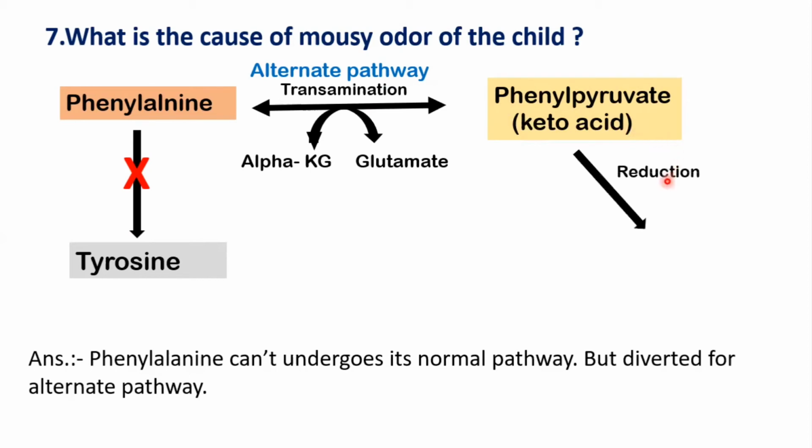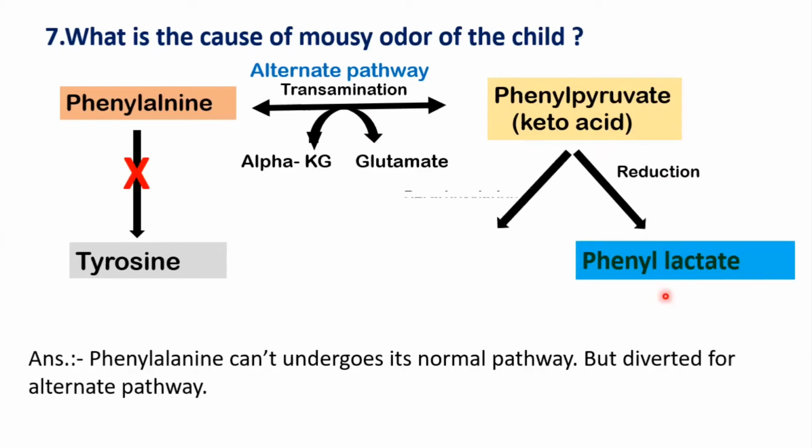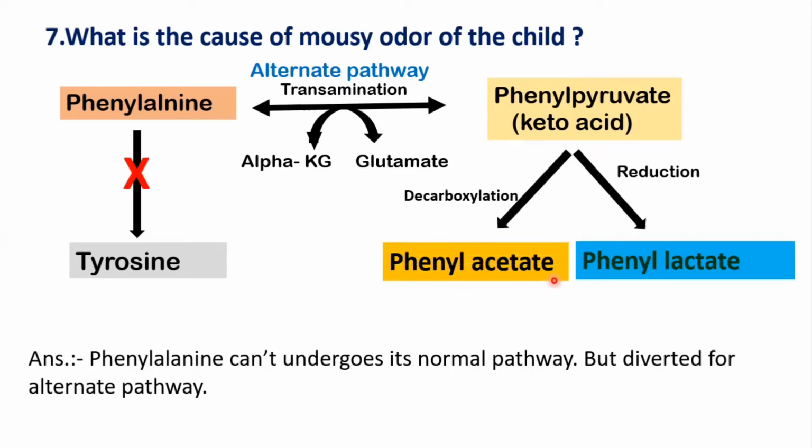This phenyl pyruvate then undergoes reduction to form phenyl lactate, and by decarboxylation forms phenyl acetate. The accumulation of phenyl pyruvate, phenyl acetate, and phenyl lactate in the urine and sweat of the child gives a mousy or musty odor, and that's the reason the child shows a mousy odor. Mainly it is because of the phenyl acetate. Okay, so you can show it in this form for this answer.